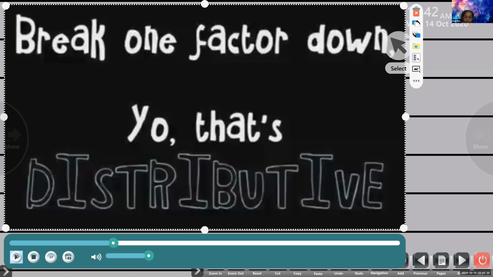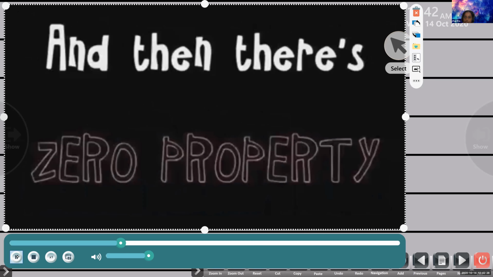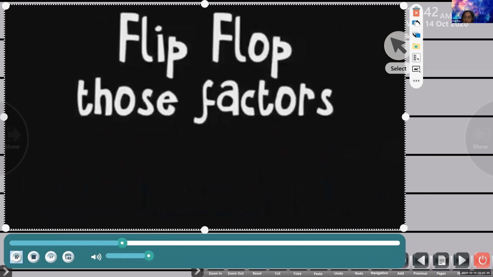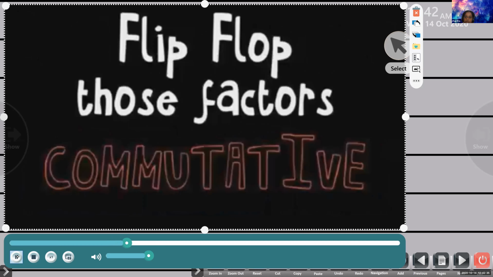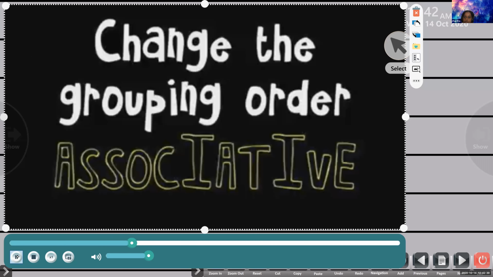Distributive, times one's identity, and then there's zero property. Flip flop those factors, commutative. Change the group in order, associative.